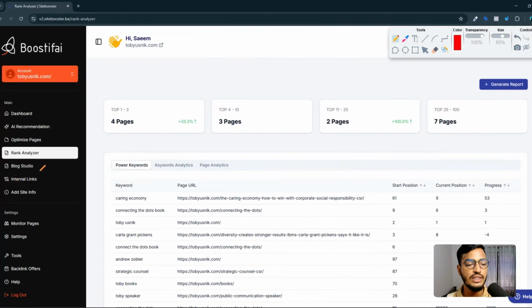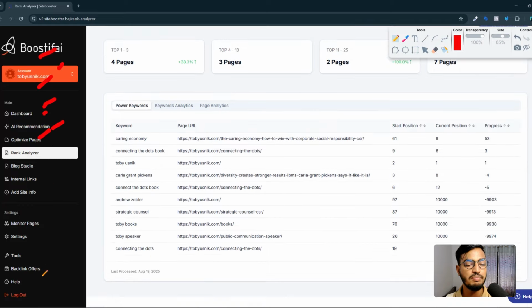Okay, and also you can see the blog studio, internal linking option, site information, recommendations, optimized pages, dashboard, backlinks offer, everything they will do for your website. They will do on page, off page, technical optimization, ongoing optimization, everything is done by this tool for your website.